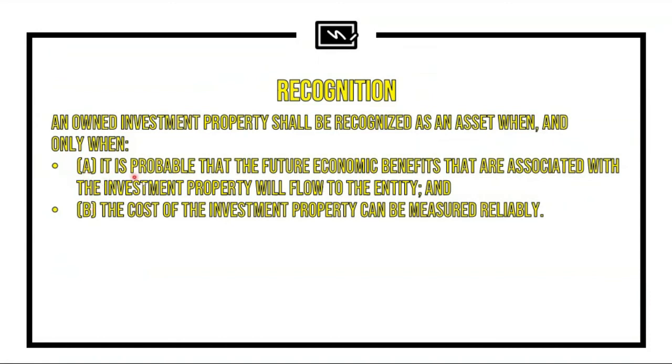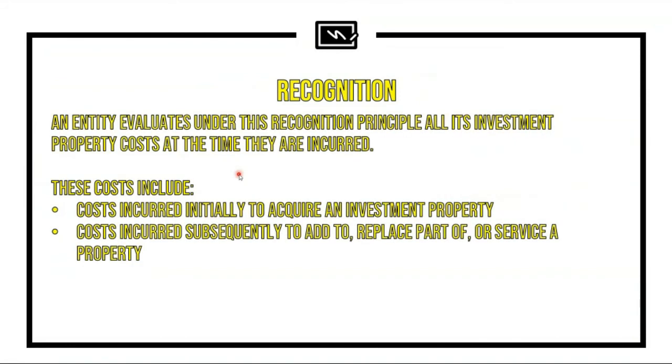So first, it is probable that future economic benefits that are associated with the investment property will flow to the entity. So this is the probable inflow of economic benefits. And second is the cost of the investment property can be measured reliably. Okay? So that's very basic. So under this recognition principle, an entity evaluates all its investment property costs at the time they are incurred. Okay?